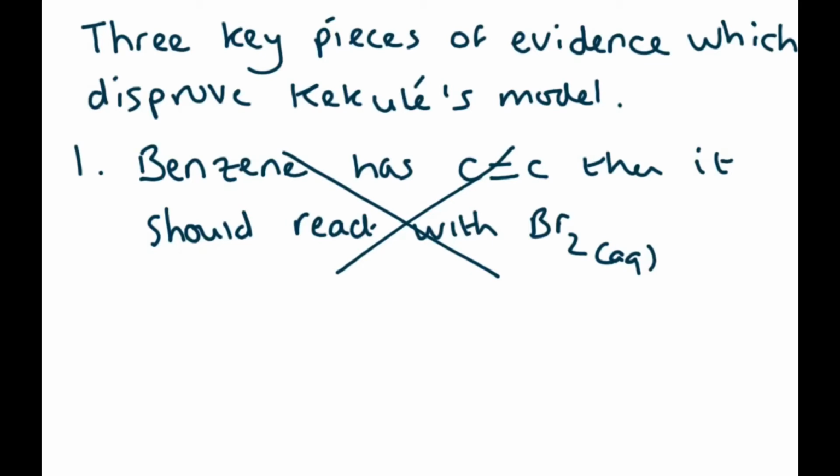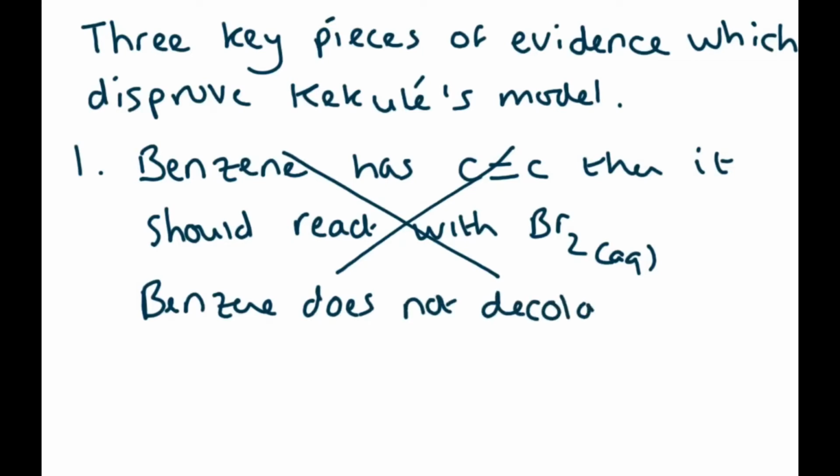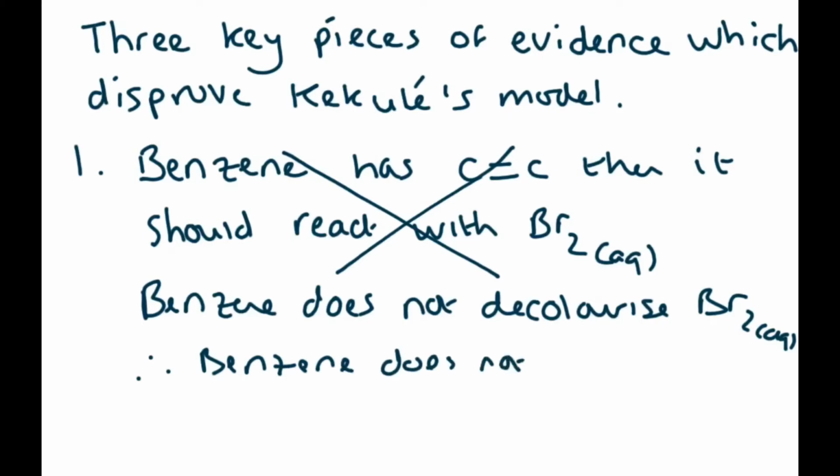So benzene cannot be an alkene. Benzene does not react with bromine water, does not decolorize bromine water like what alkenes do. Therefore benzene does not have carbon-carbon double bonds. So that's what you need to know.